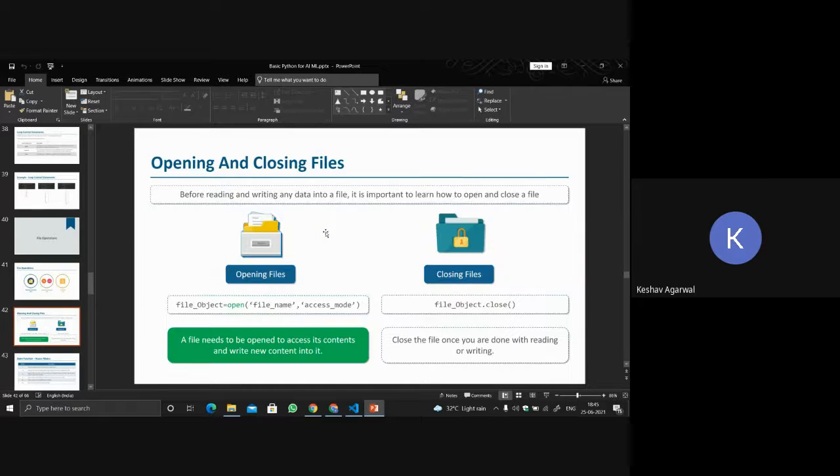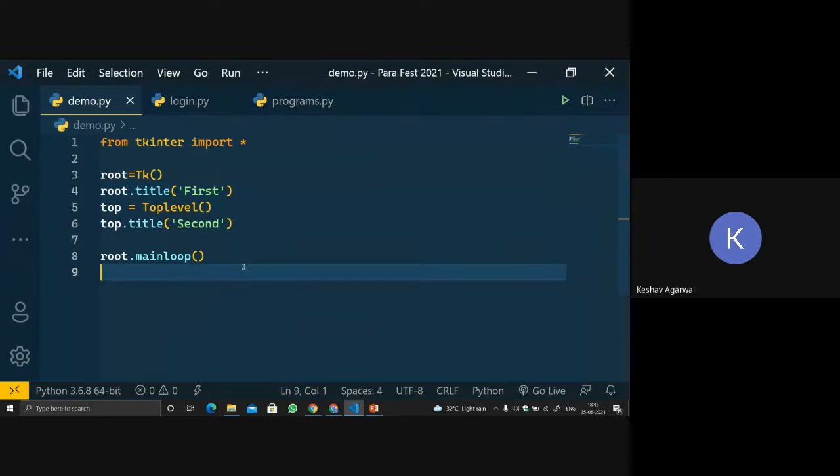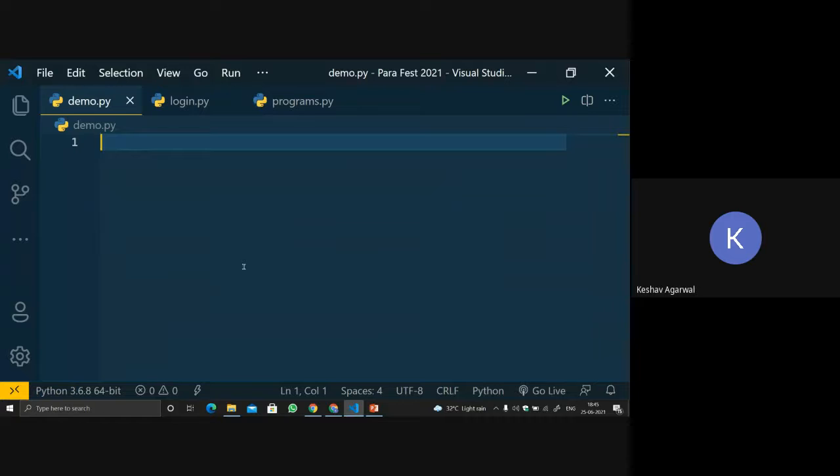Okay, so now let's talk about what the opening and closing file syntax is in our Python language. So let's get to our working. Let's go to working.